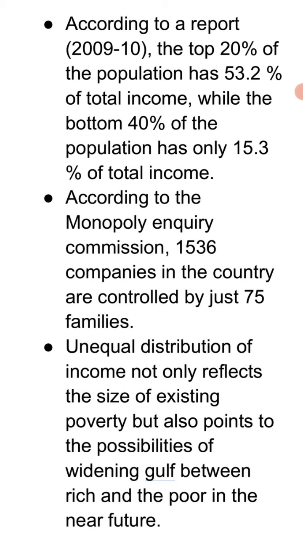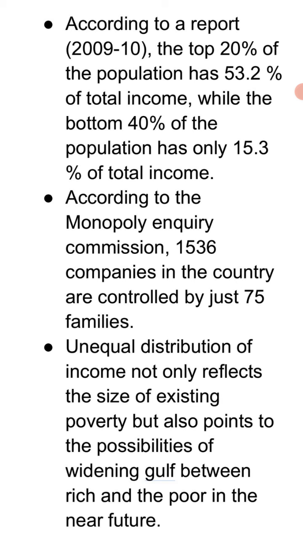And the next one, according to the Monopoly Inquiry Commission, 1536 companies of our country are controlled by just 75 families. This also shows the monopoly of certain families, of certain hands. And the last one, unequal distribution of income not only reflects the size of existing poverty, but it also points to the possibility of widening the gulf, that is the difference between the rich and the poor, in the near future.